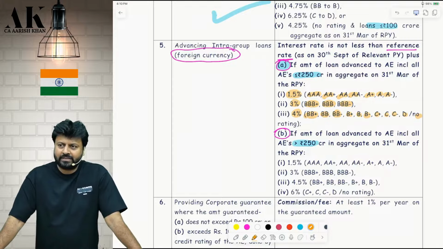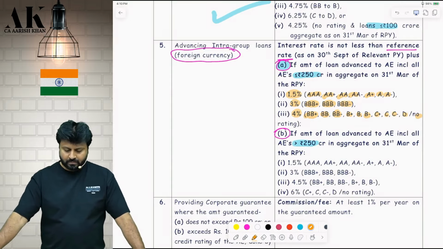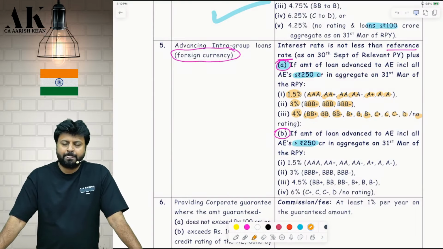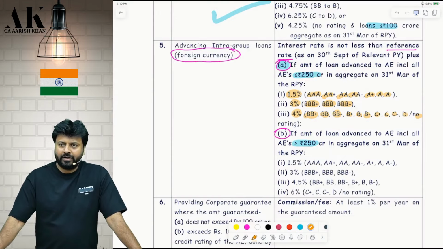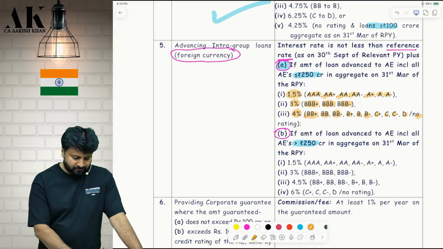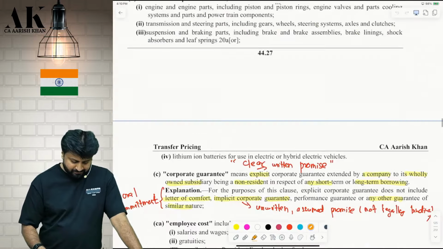This one at least is less likely. They should not ask so much where memory is required. There is no great application here. It is only about memory skill. Now you will ask me what is the reference rate. Okay, I'll show you what the reference rate is. But I will again not recommend you to remember what the reference rate is. It is again complicated.